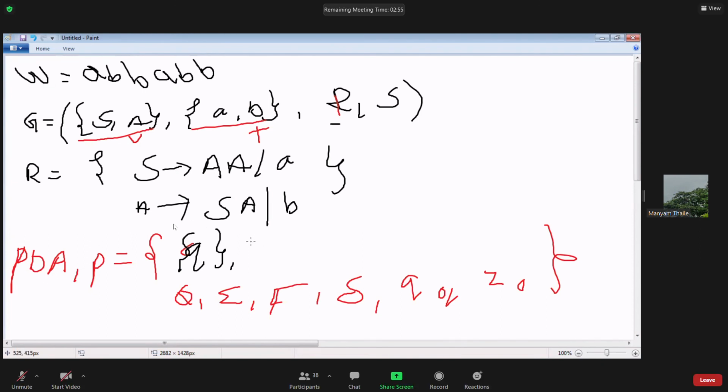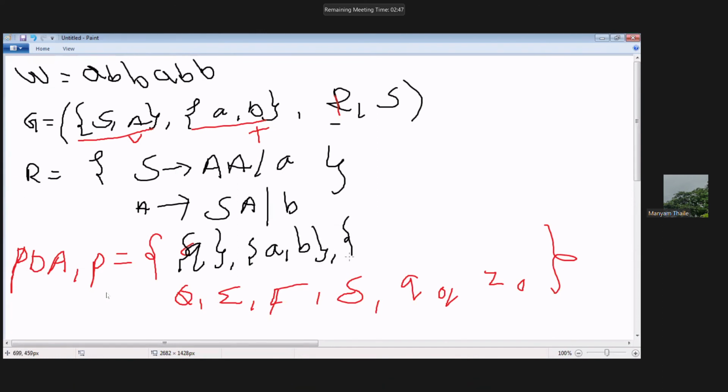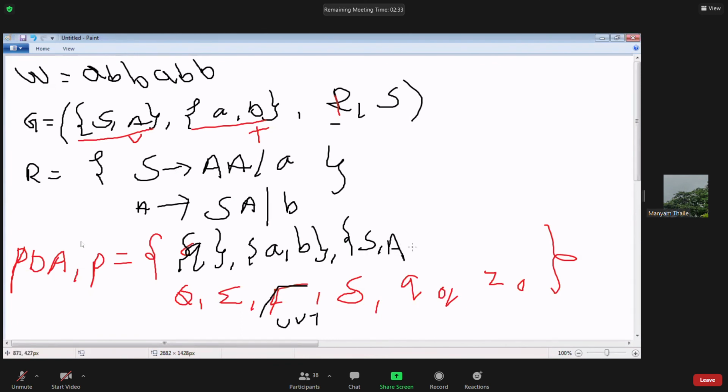Now what is sigma here? The terminals, A comma B. Next, this is tau, a combination of variables and terminals. The variables here are S comma A, and the terminals are A comma B.